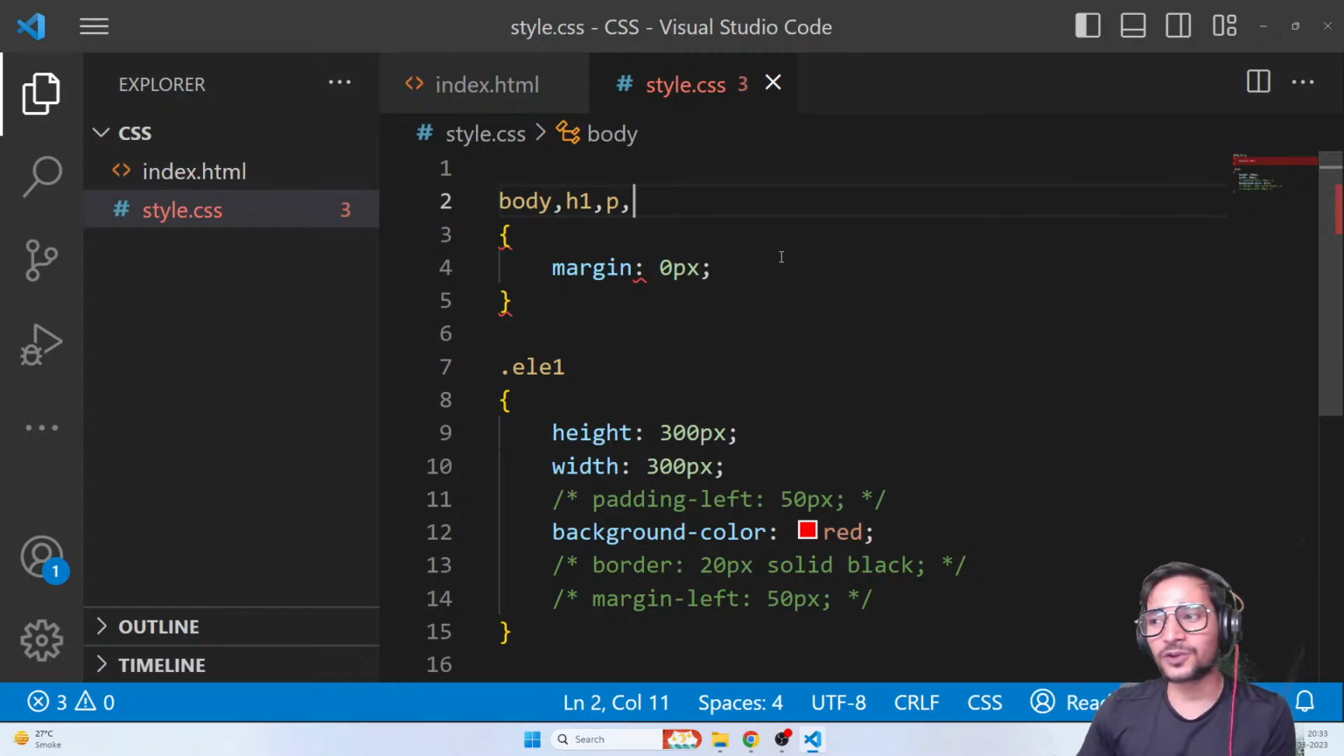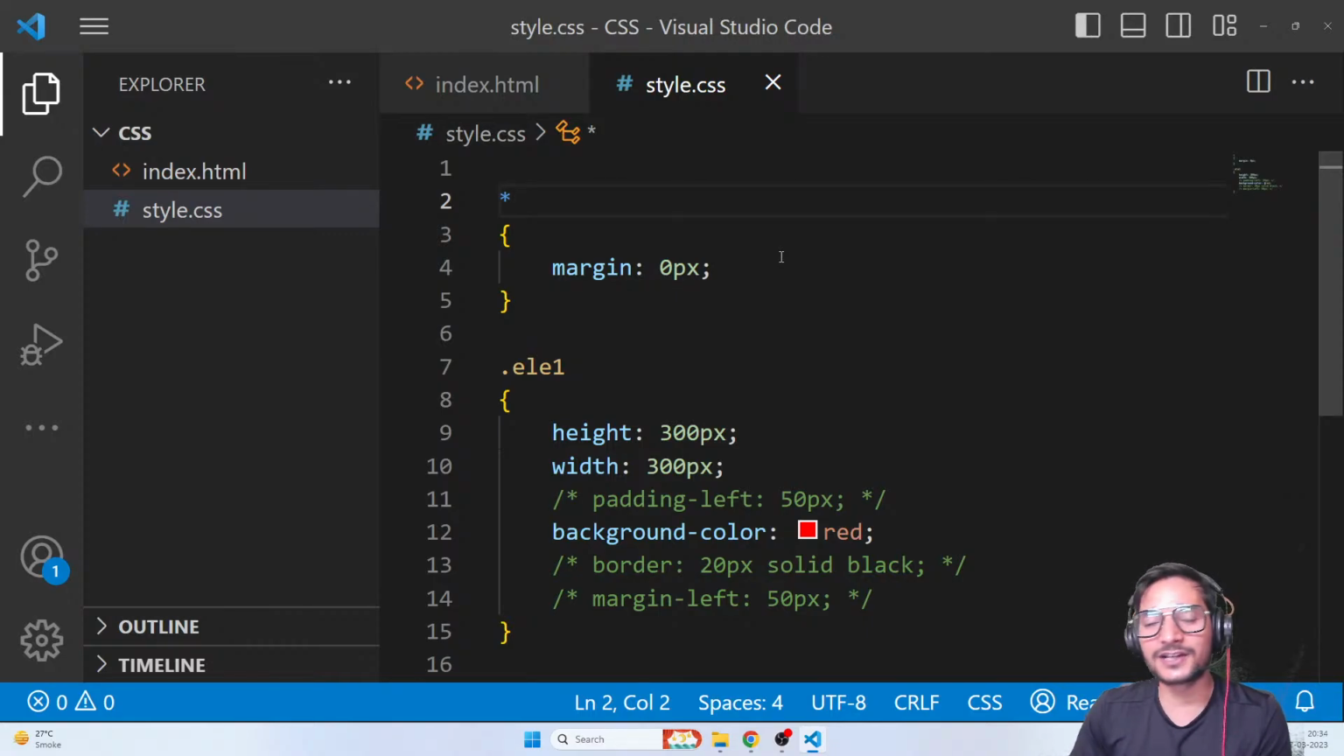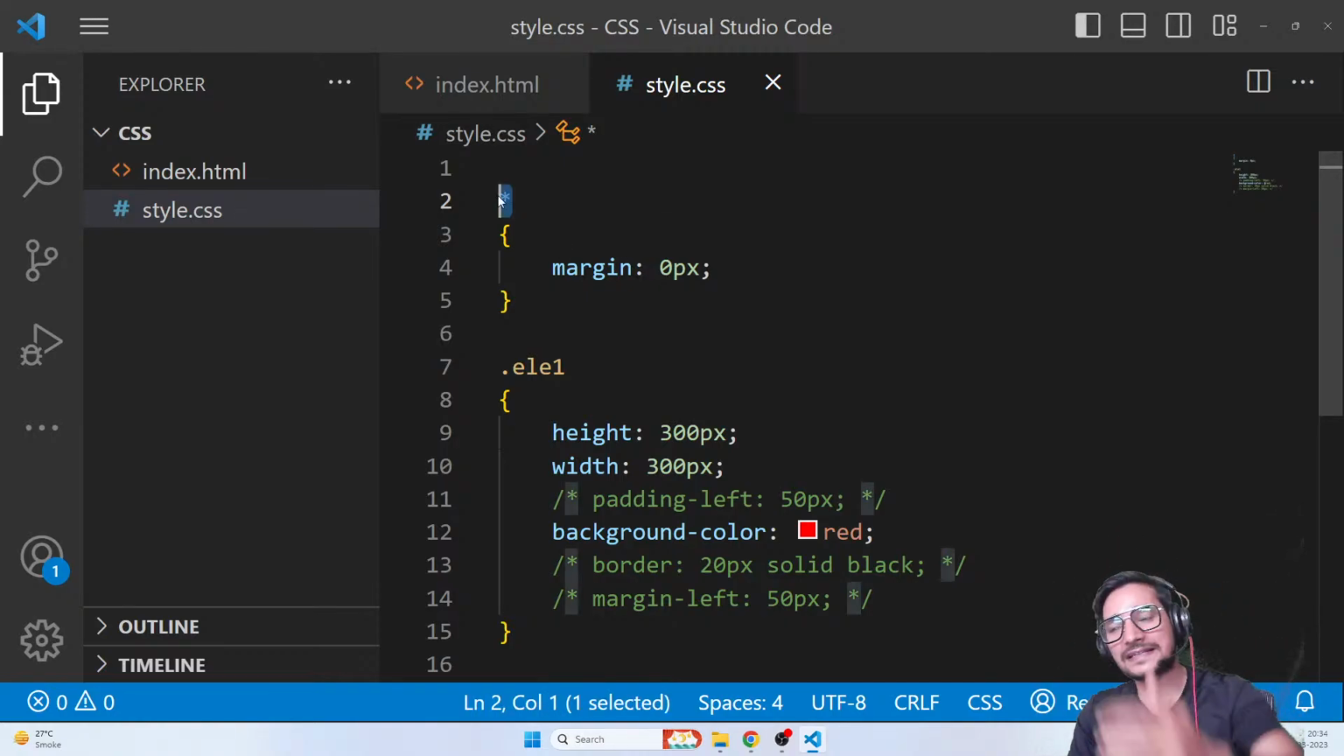But it's also impossible to write all the elements, right? So that's why you also have something called an asterisk, which stands for the universal selector. It selects all the elements at once. So if I write asterisk, margin 0 pixel, that means now all the elements will have a margin of 0 pixel by default. In future, I can decide what I should give. But for now, everyone will have 0. So this is what you call a universal selector.